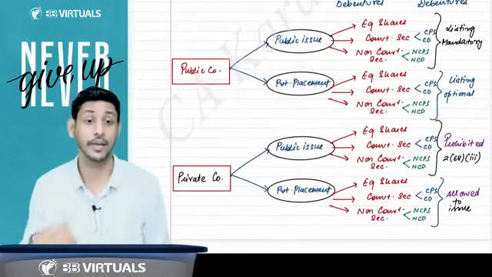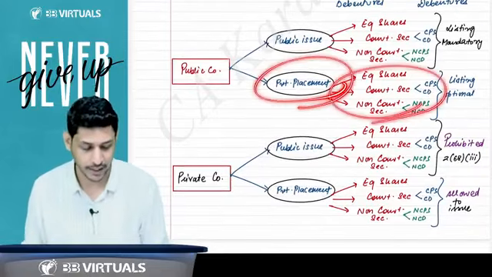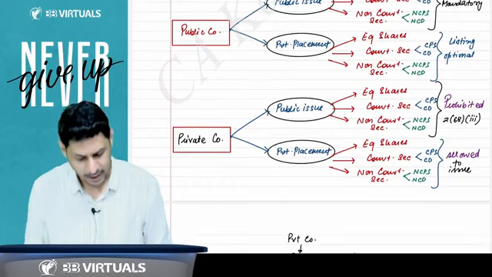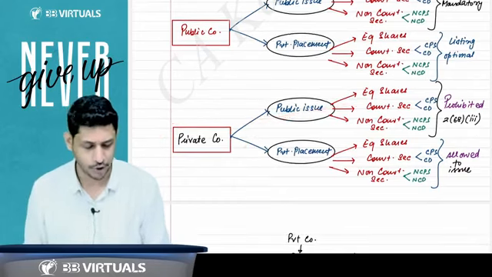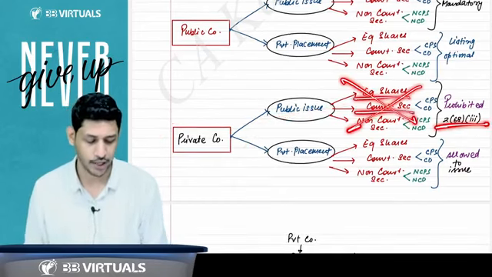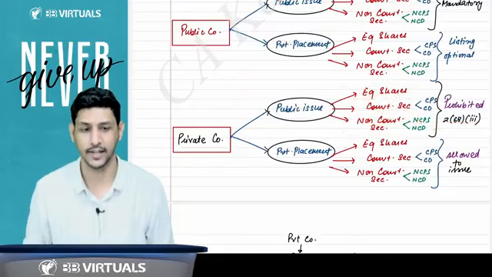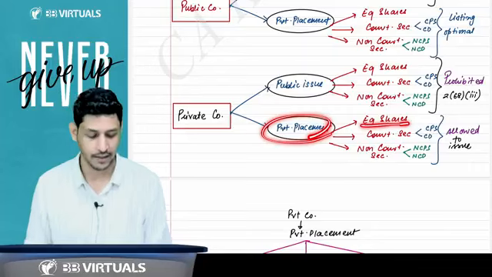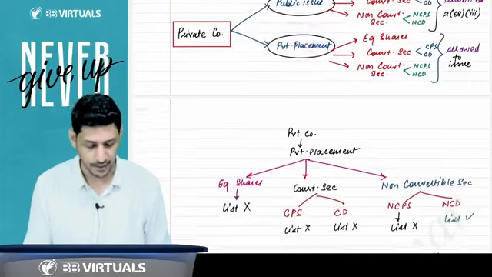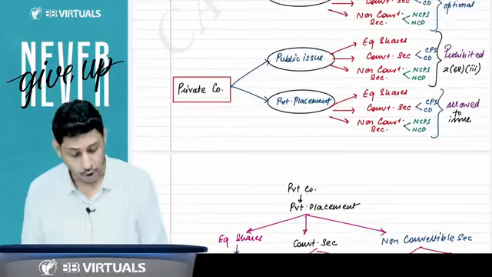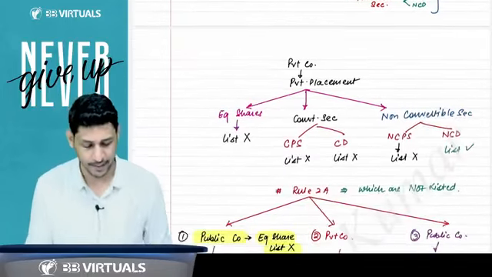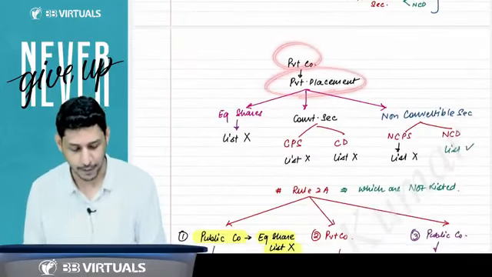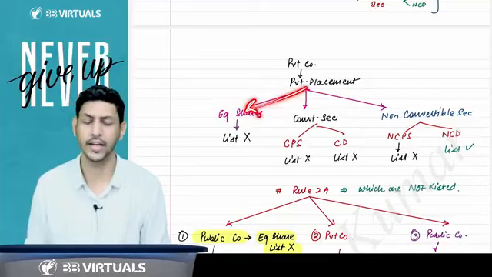But how you will not be considered a listed company, we will pick up from here. Can a private company come up with a public issue? No, it is totally prohibited. You cannot come up with a public issue of any security. If a private company issues equity shares by way of private placement, can you list them?